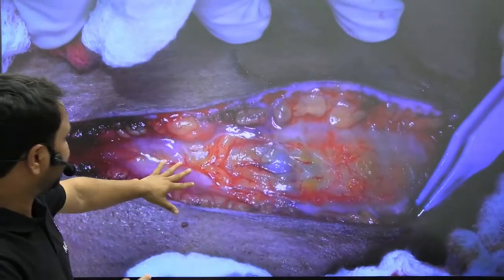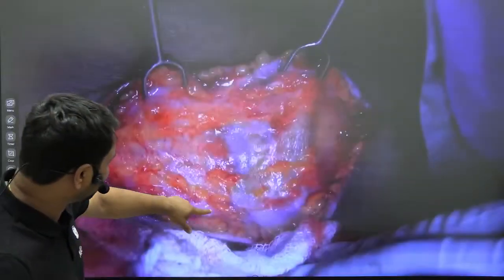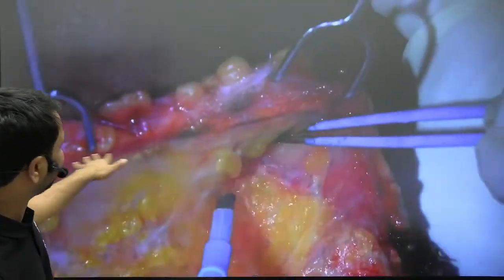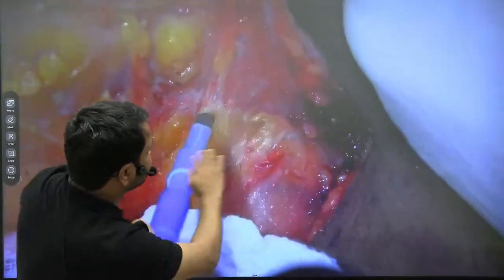Now I am dissecting it. As I dissected, you have the platysma, you have the anterior jugular vein. I am going to isolate. This is a nice, beautiful vein that you have. Now I have pulled the subplatysmal flap. Now this is how I'm raising a flap. Slowly I'm dissecting. I'm lifting the platysma, and this is your subplatysmal flap that we are going to raise.